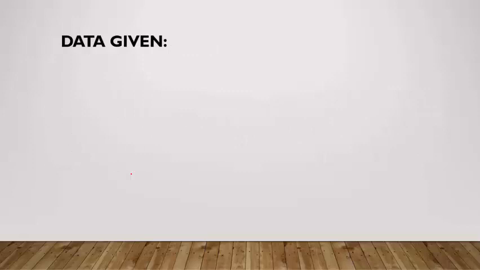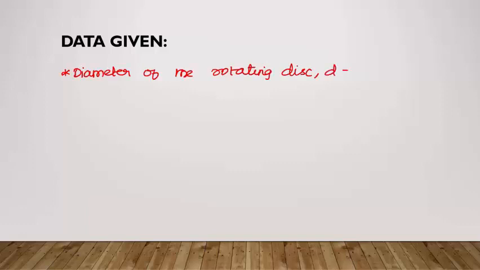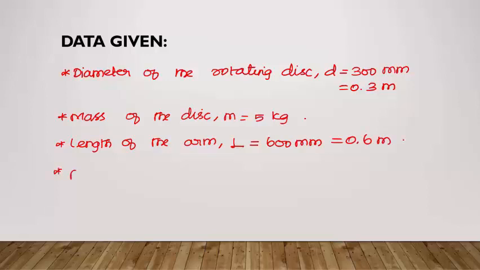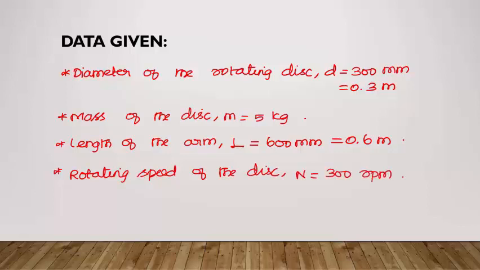So we can note down the data given in the problem. Diameter of the rotating disc D is equal to 300 mm, that is 0.3 meter. Mass of the rotating disc m is 5 kilogram. Length of the arm at which the disc is connected L is equal to 600 mm, that is 0.6 meter. Rotating speed of the disc N is equal to 300 rpm. For the given condition, we are asked to calculate the precession velocity omega p.